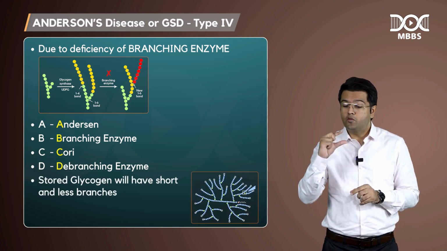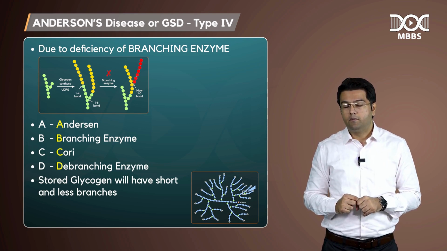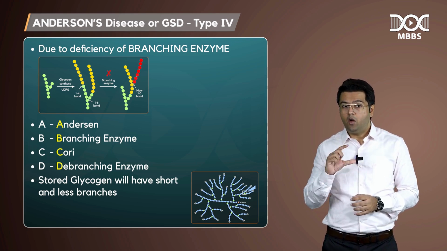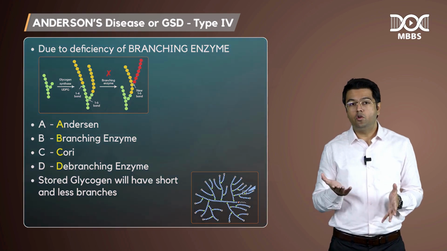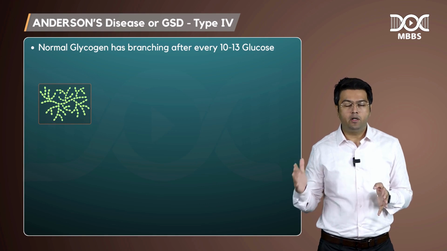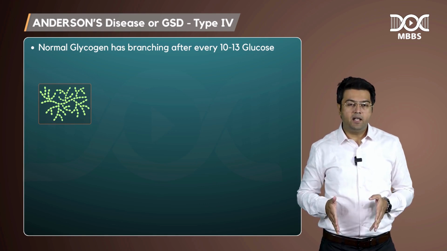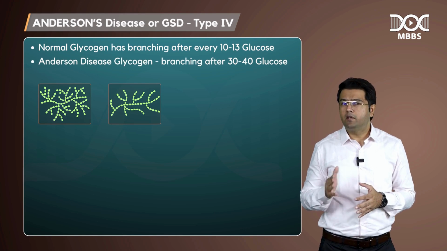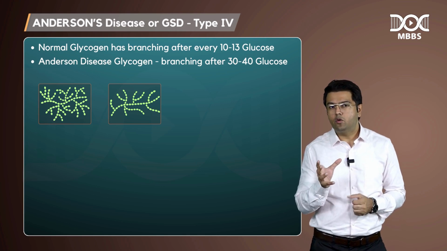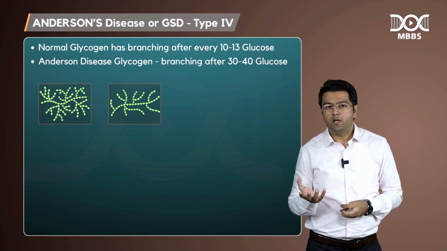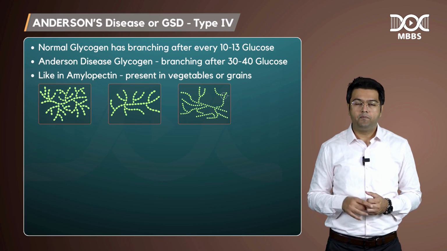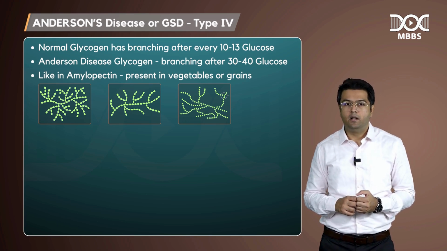See, in Cori's it was small branches, but they were placed at the right position. But now we have fewer branches. I told you that glycogen has branching after every 10 to 13 glucose. But in this case, the glycogen has a branching after every 30 to 40 glucose. Just like glycogen, there is a structure called amylopectin, like in vegetables or in grains.